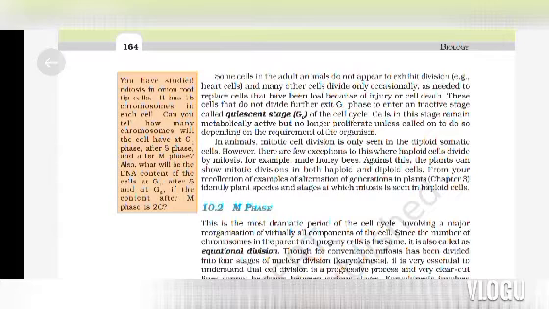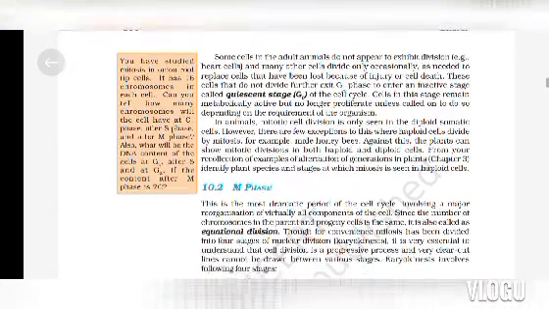However, there are a few exceptions to this where haploid cells divide by mitosis, for example, male honey bees. In contrast, plants can show mitotic division in both haploid and diploid cells. From your recollection of examples of alternation of generation in plants, chapter 3, identify plant species and stages at which mitosis is seen in haploid cells.